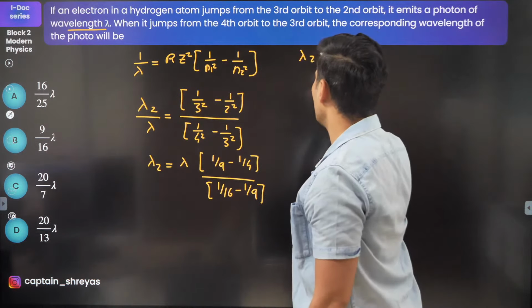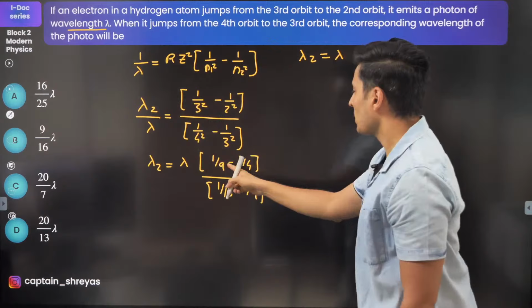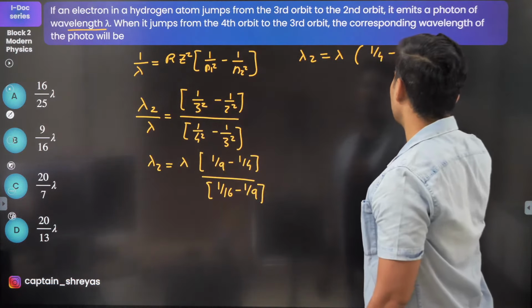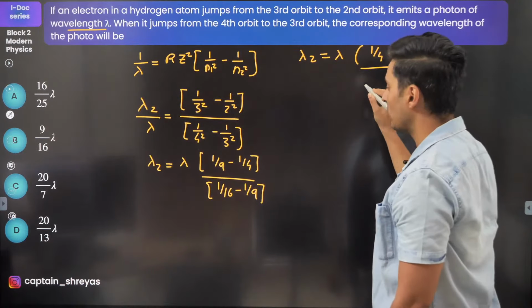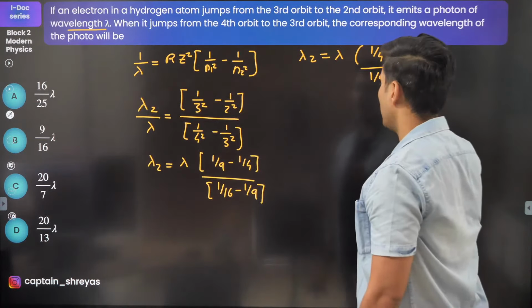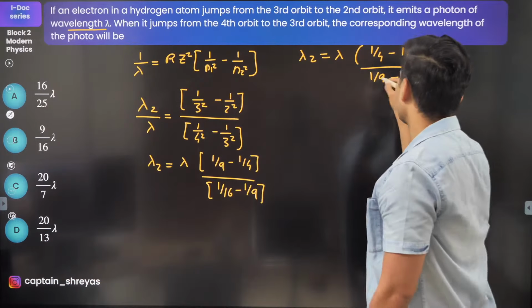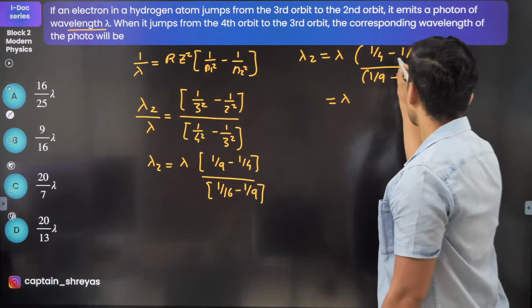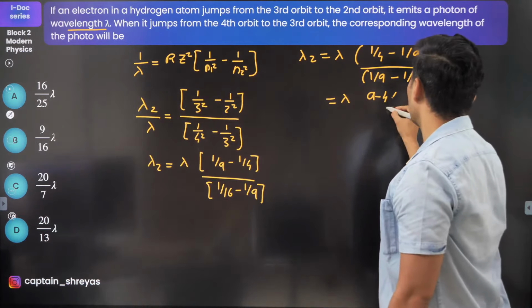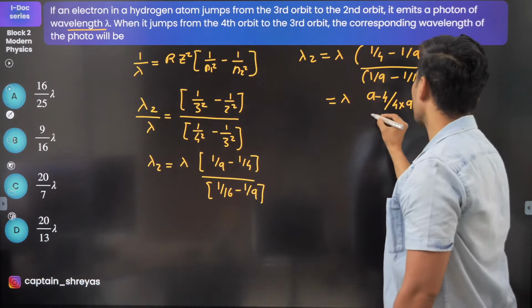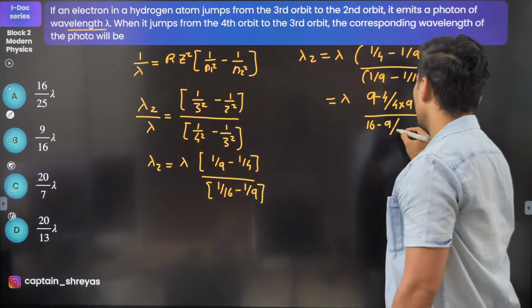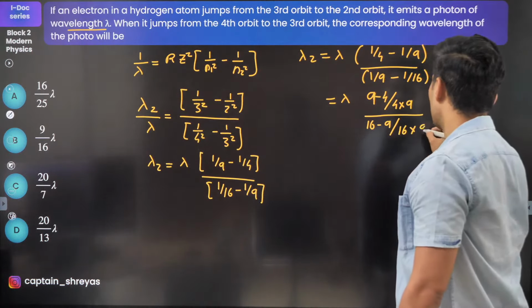So lambda 2 will be lambda into (1 by 4 minus 1 by 9), because bigger minus smaller will always be better, and (1 by 9 minus 1 by 16). Now take the LCM and do the math. So this will be (9 minus 4) divided by (4 into 9), whole thing upon (16 minus 9) by (16 into 9).